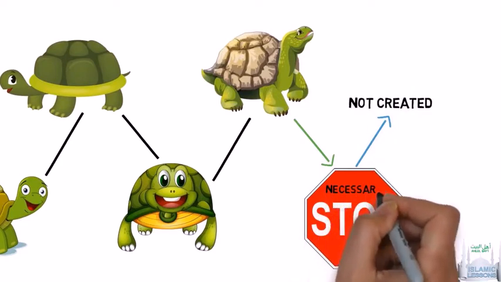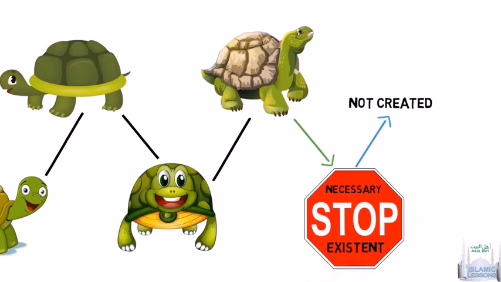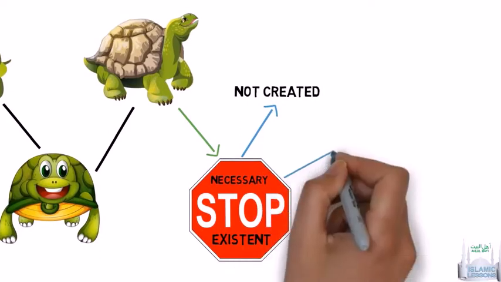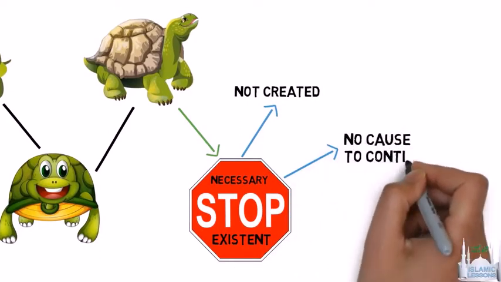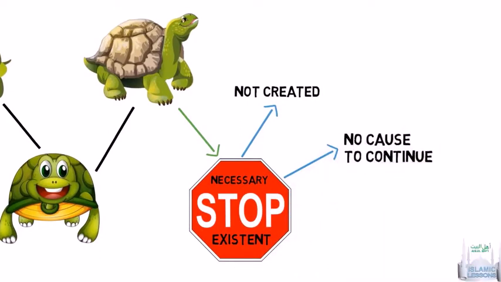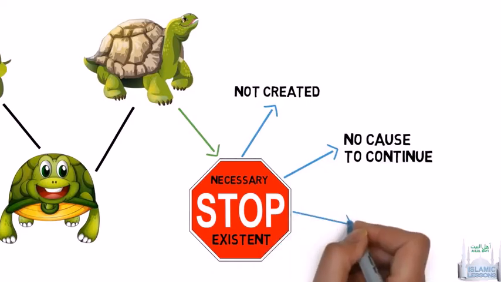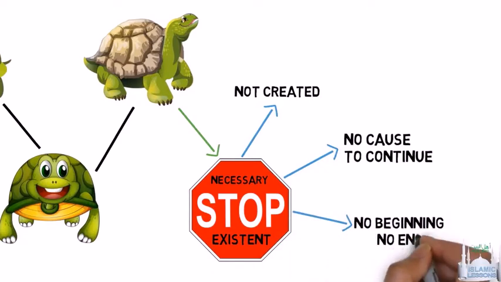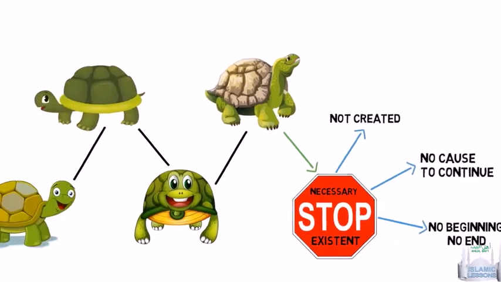Now we know that a necessary existent does not require anything to bring it to existence. It also does not require a cause to continue its existence, otherwise it will be dependent. Now we have proven that it has no beginning and no end. If it had a beginning, it would have been caused by something else. If it had an end, some cause was keeping it alive. Remember, a necessary existent does not require anything.